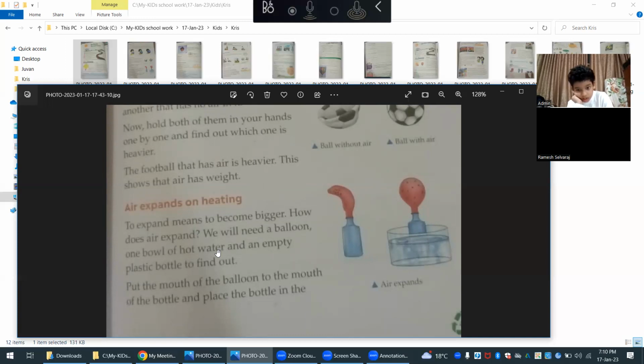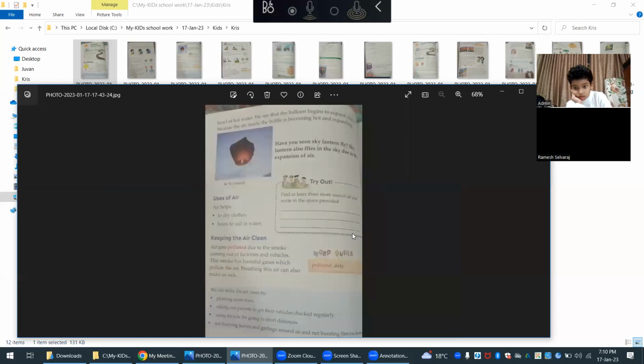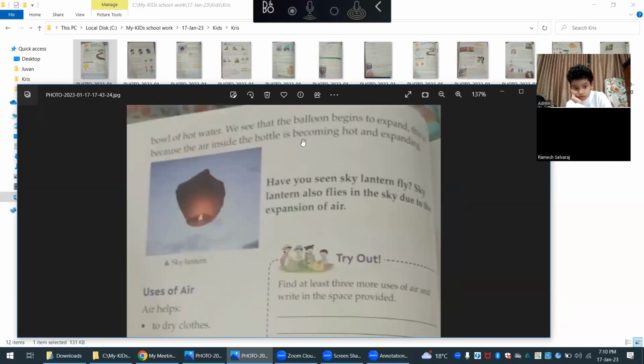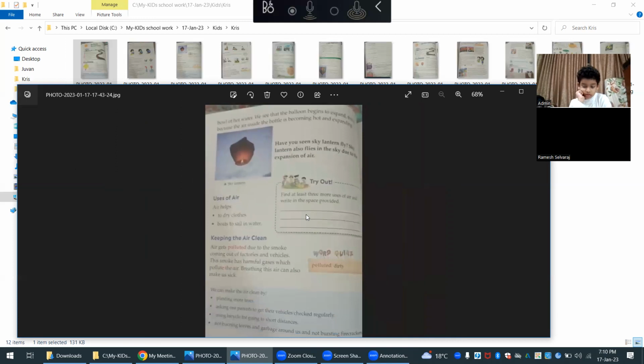Put the mouth of the balloon to the mouth of the bottle and place the bottle in the bowl of hot water. We see that the balloon begins to expand. This is because the air inside the bottle is becoming hot and expanding. Have you seen the sky lantern fly? A sky lantern also flies in the sky due to the expansion of air. This is a sky lantern.